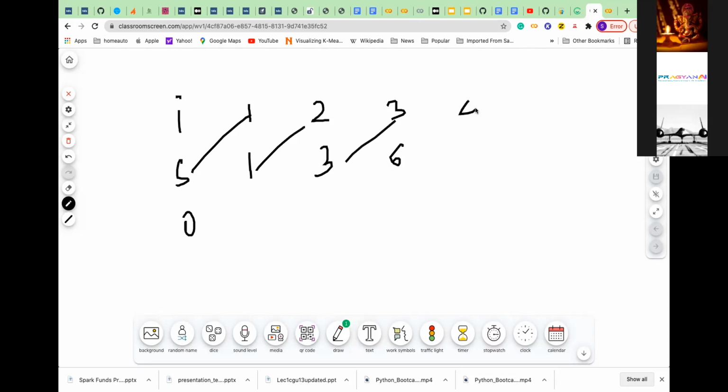So when i becomes 4, you add, because you are adding the previous sum. This is the previous sum, this, and the current i. So this becomes 10. So this is how the loop will actually work. This is how I'm trying to do it.